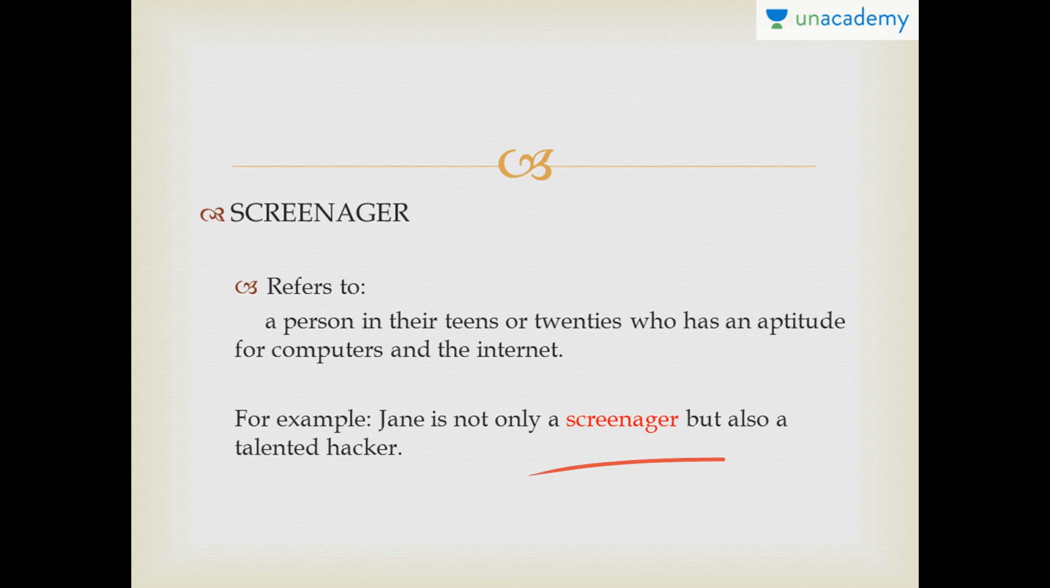internet. So people were really shocked to see that she's a good screenager, but then somebody else in the room says that Jane is not just a very good screenager, but she's an excellent and talented hacker. So that is what screenager means.